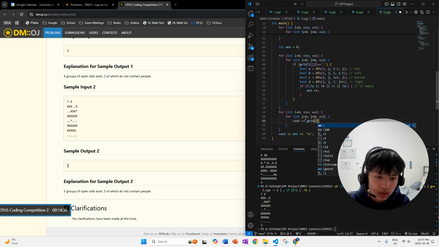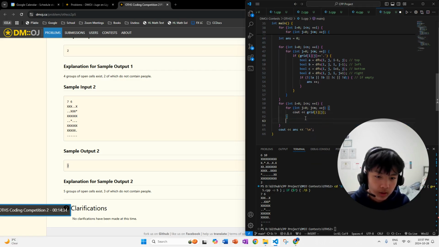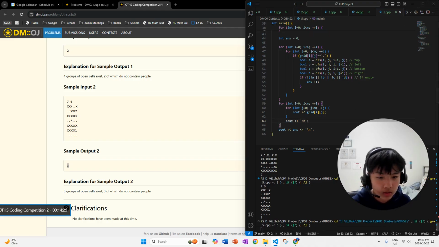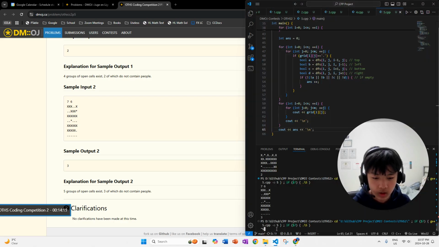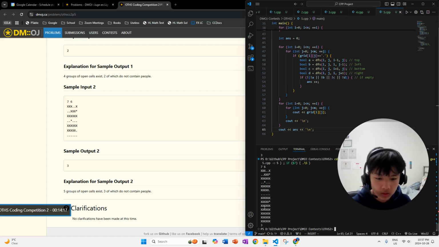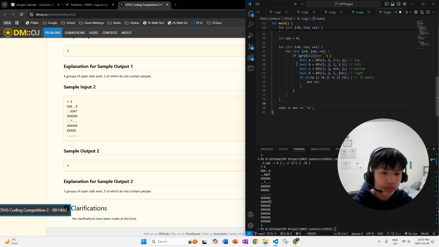So we're gonna output grid ij. Wow, look at me typing so fast that you don't even understand what's happening. Okay, so you output each number, and then you output a line divider at each step, just so that the grid looks proper. And at the end, you can see that everything's filled with X, except for this part, which is an asterisk, but it's not part of any classroom, so it was never reached when doing the flood fills.